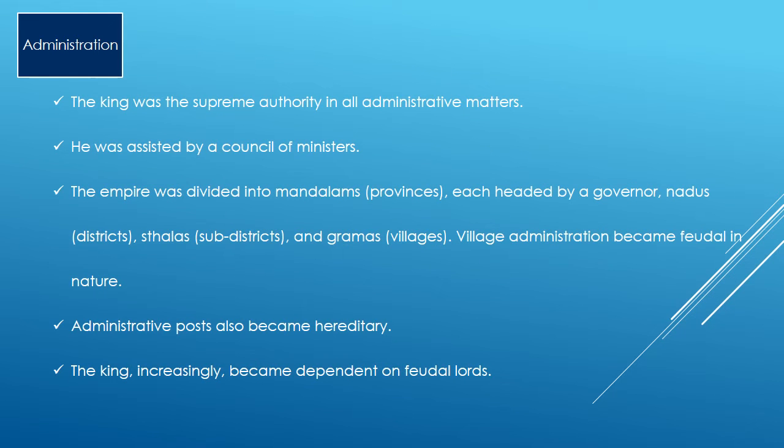First, administration. The king was the supreme authority in all administrative matters. He was assisted by the council of ministers. The empire was divided into mandalams, that is provinces, each headed by a governor, nadus, that is districts, stalas, that is sub-districts, and gramas, that is villages. Village administration became feudal in nature. Administrative posts also became hereditary. The king increasingly became dependent on feudal lords.